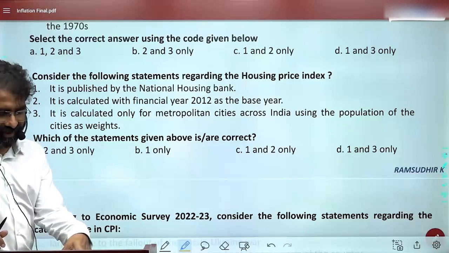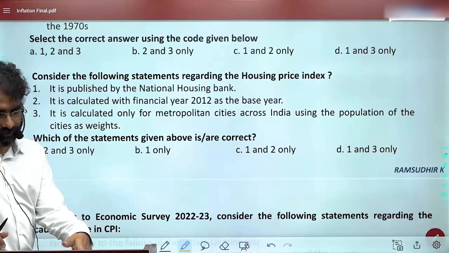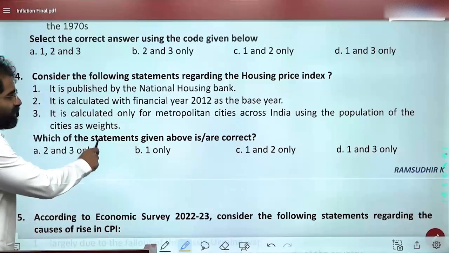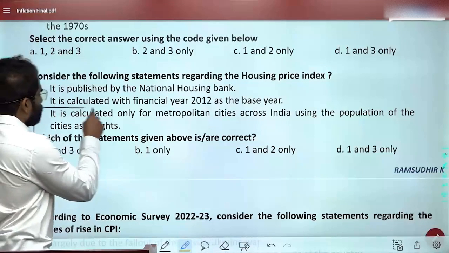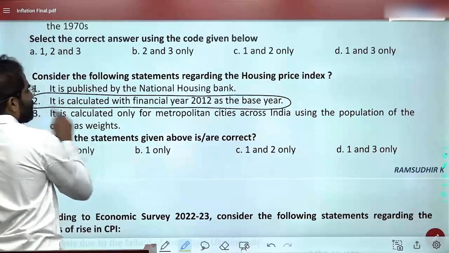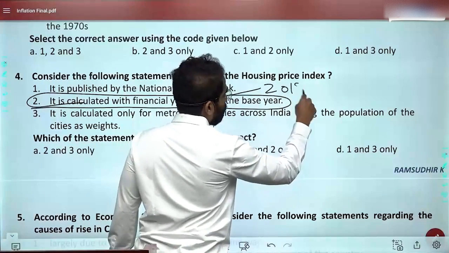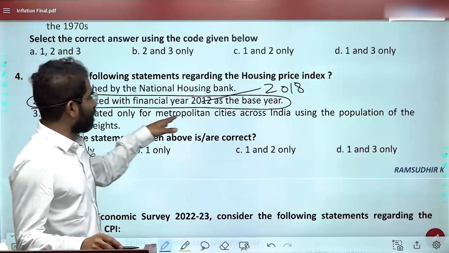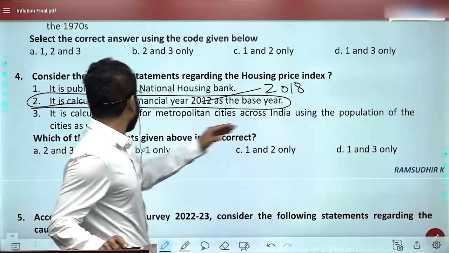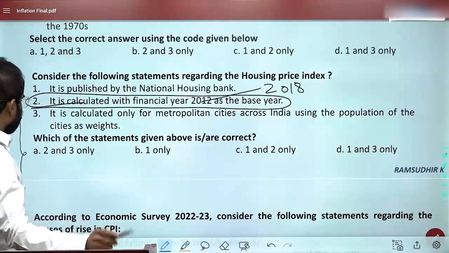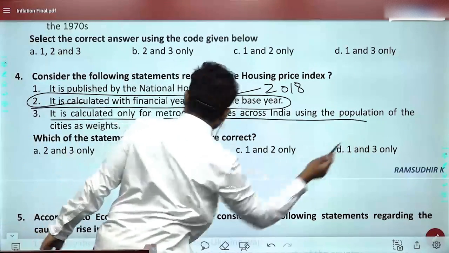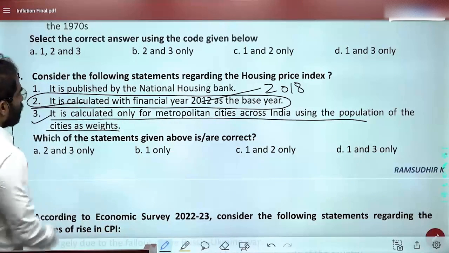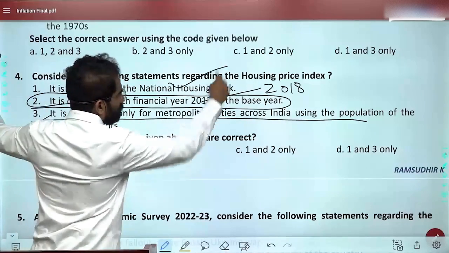What should be the answer for this question? Which one should be eliminated? What is the base year? Is that okay? Okay, so it is calculated only for metropolitan cities across India, using the population of the cities as weights. This is one thing which you should remember. A point to be remembered. And this is anyhow you know.